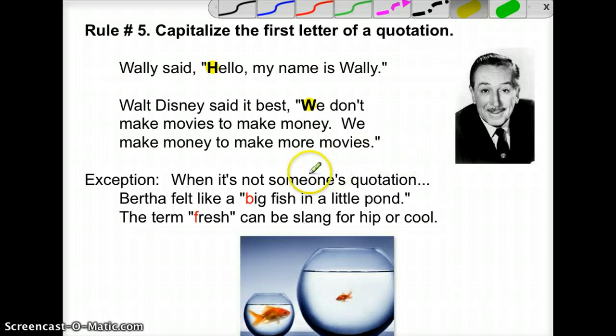Any exception you have is when it's not a specific quotation of what somebody said. So sometimes you use quotations in other forms. For example, Bertha felt like "a big fish in a little pond." Here, it's a saying. So this person used quotations around this saying, but it's not what somebody specifically said, so I did not need to capitalize the B. Or the term "fresh" can be slang for hip or cool. Once again, I'm just putting quotations around the word I'm referring to, so it does not need to get capitalized.